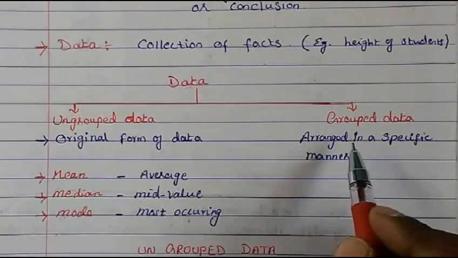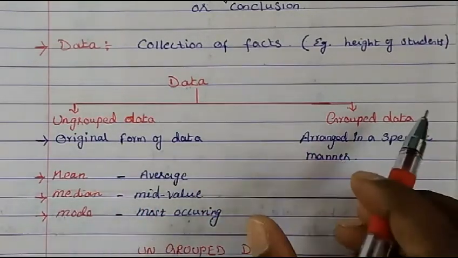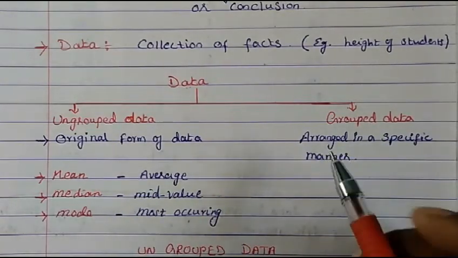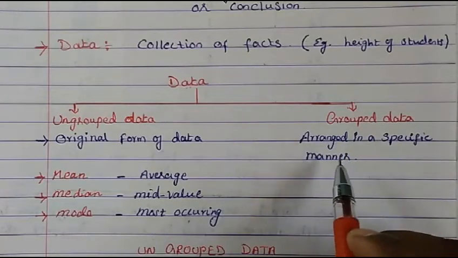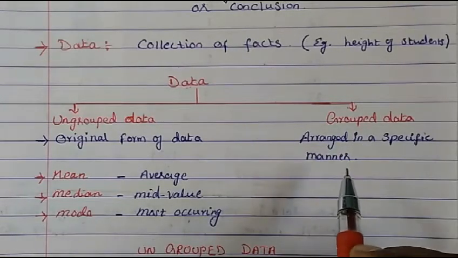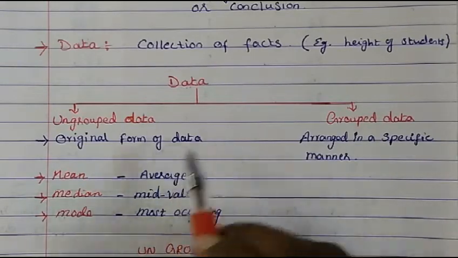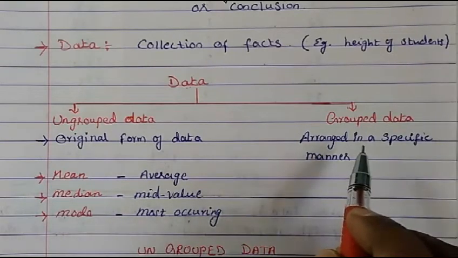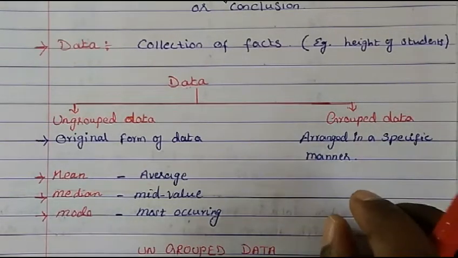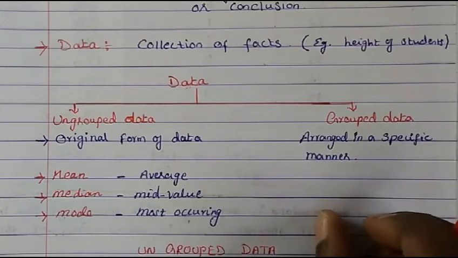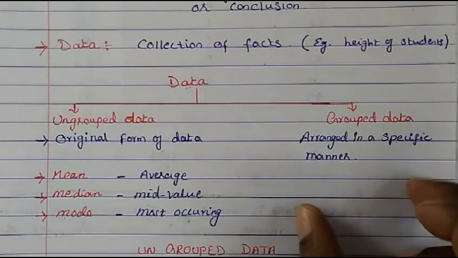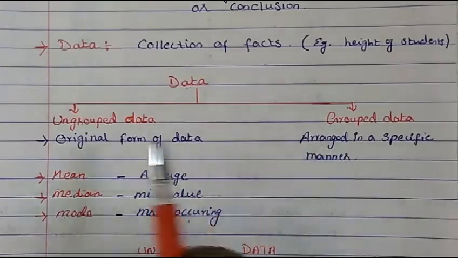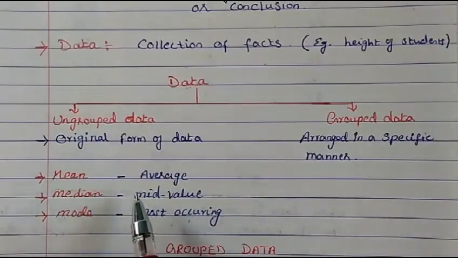Then grouped data means whatever information you have got, you arranged it in a specific manner. When you arrange it in a specific manner, that is called grouped data. Ungrouped means whatever readings you have got, all 50 students' heights, you collect and write as it is. Whereas grouped data means you will put it between 5 to 6, between 1 to 2, between 2 to 3, 3 to 4. So you make an arrangement. That's called grouped data. So first we will study the ungrouped data.